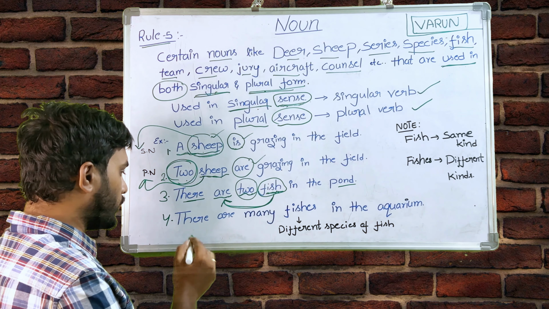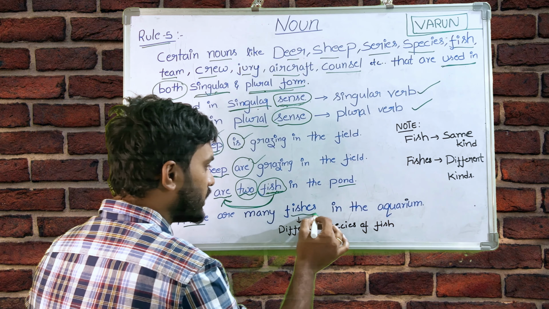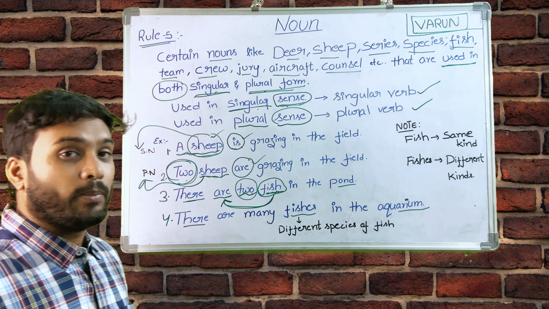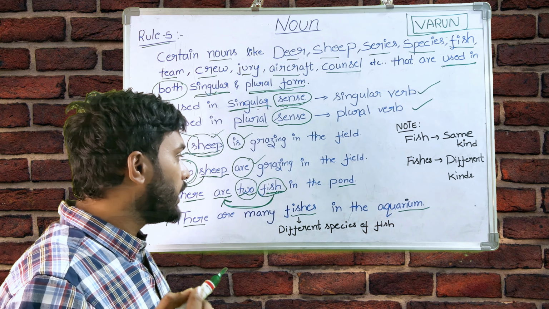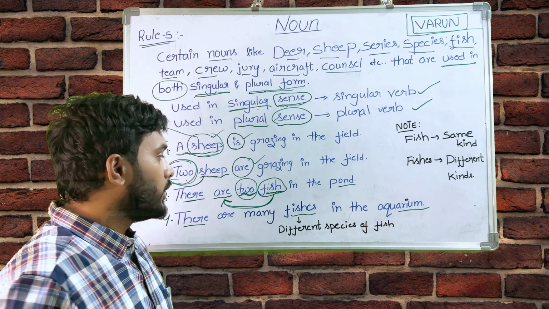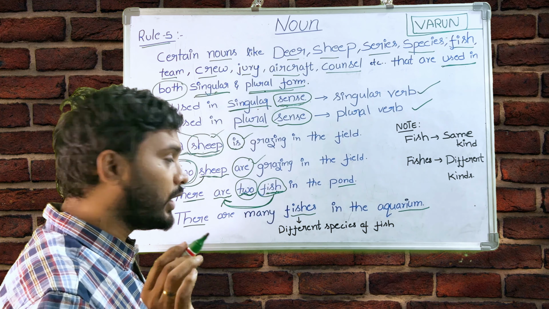The next one, the fourth one: there are many fishes in the aquarium. Okay, many students will get a doubt: sir, here we have two, so why can't we use two fishes? That is wrong. I will tell you why.